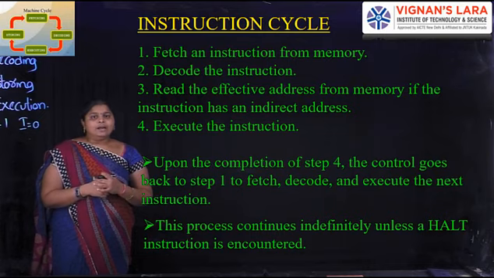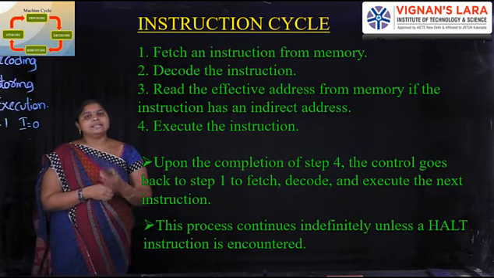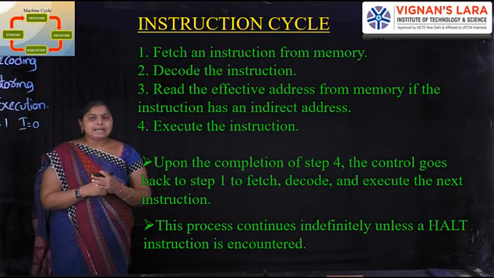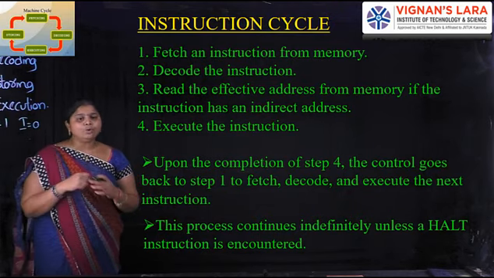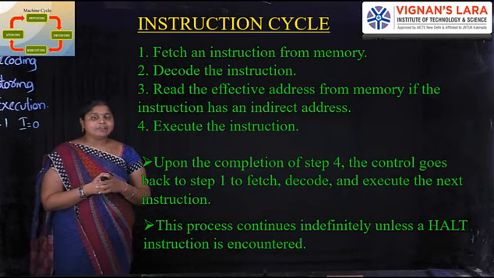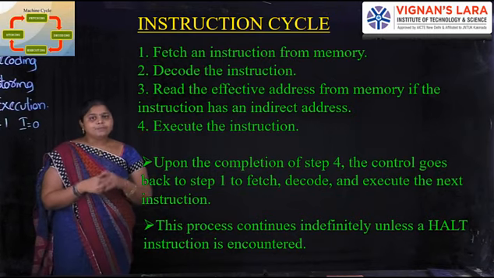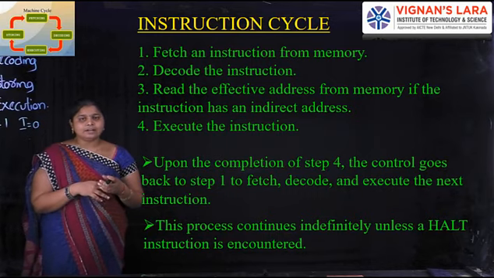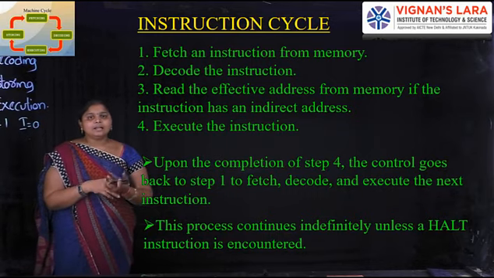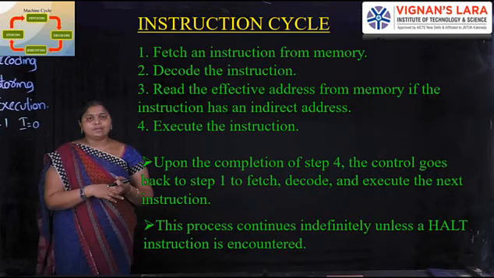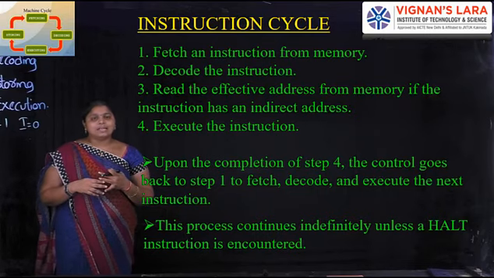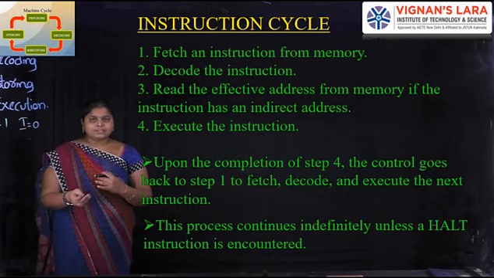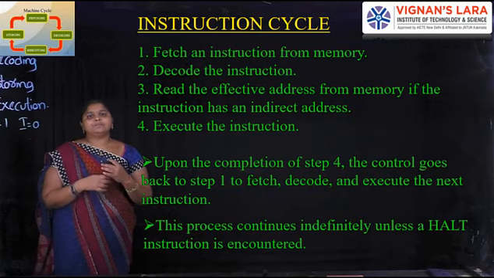Next, what is reading the effective address? We check whether the instruction has an indirect address. If the program has an indirect address, then I equals 1. For an indirect address we have to specify it, and it gives the effective address. That effective address is then taken as the address to use. After completion of the first 3 steps, we have to execute that instruction.